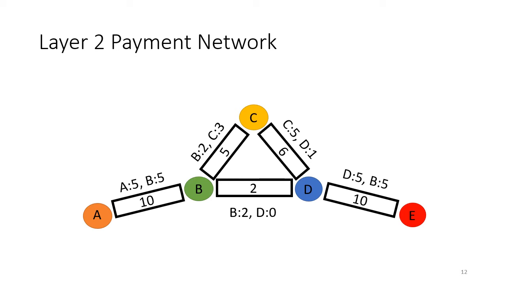In general, we could have many agents with many channels between agents. And if one agent wants to pay another and they don't have a direct link, they can route money along paths in the graph, such as if A wants to pay E, A can pay B, who can then pay C, who can then pay D, who can then pay E. For the rest of this talk, we'll call a set of underlying escrow accounts the underlying payment network, and we'll call a set of ownership records a configuration of the payment network.